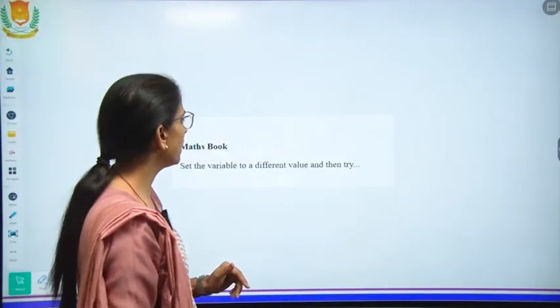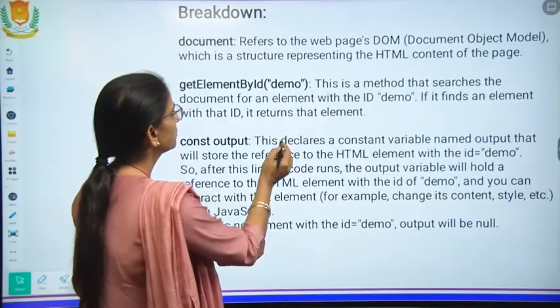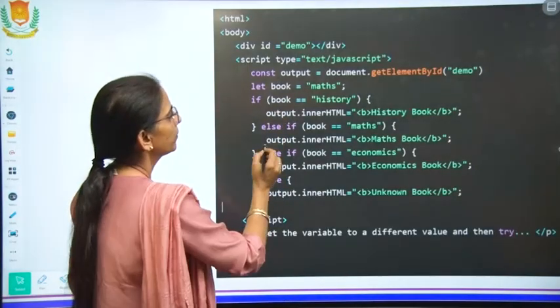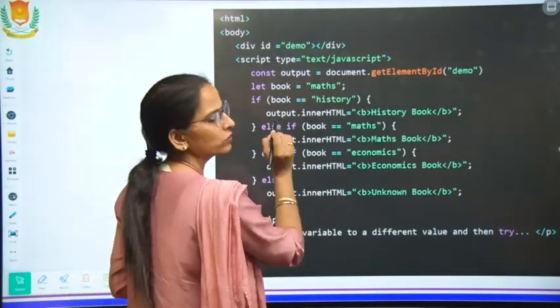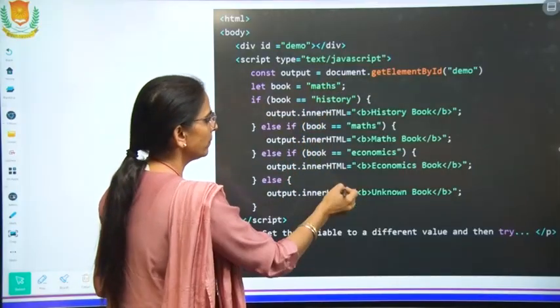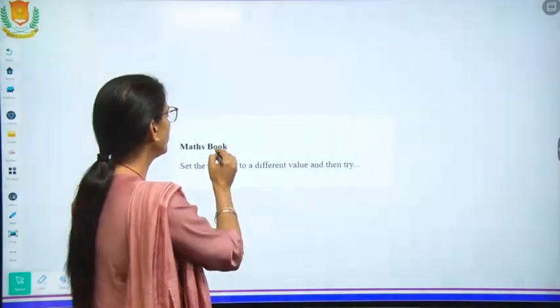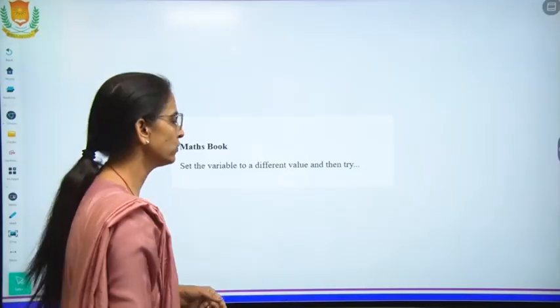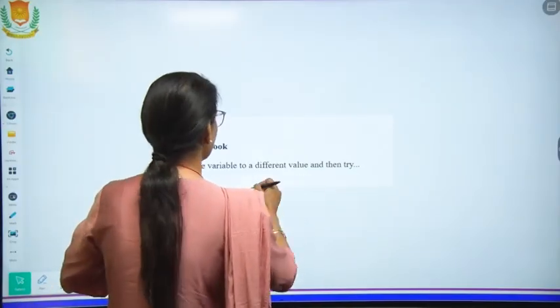So this is the output according to the input, because this variable stores maths. So according to this value, the condition will be tested and then the output will be maths book, because we are storing the maths book in this.